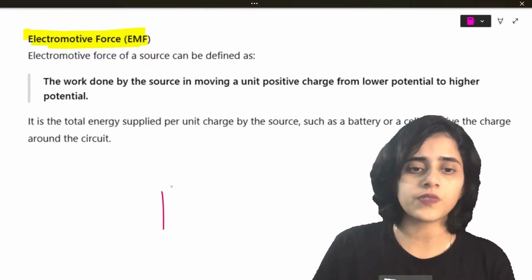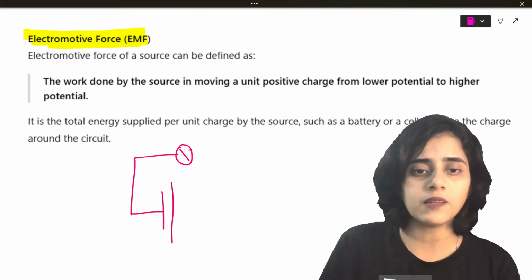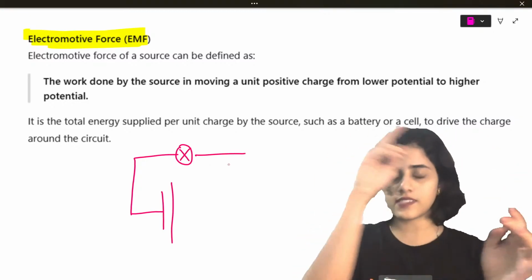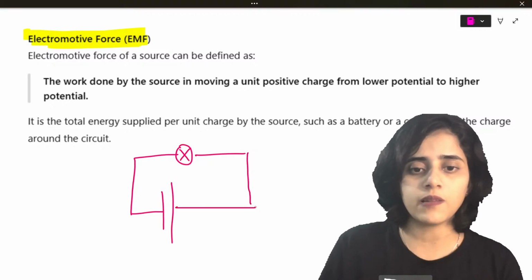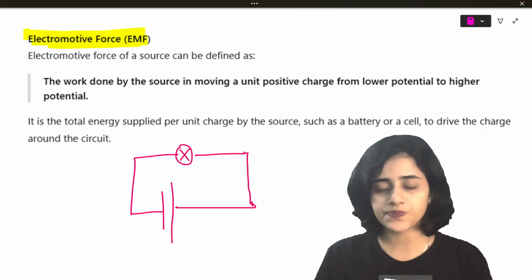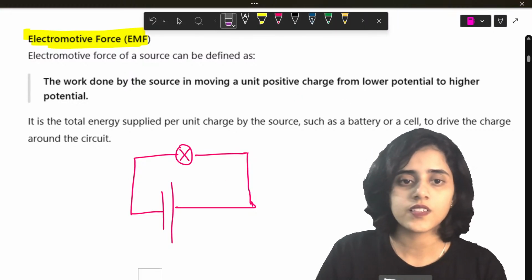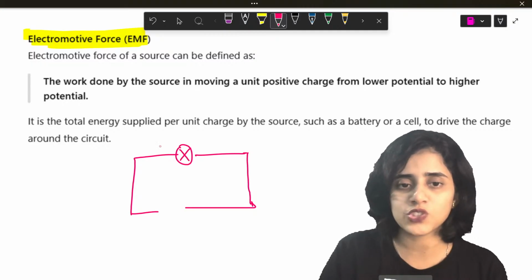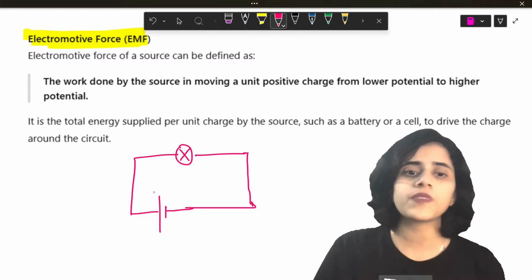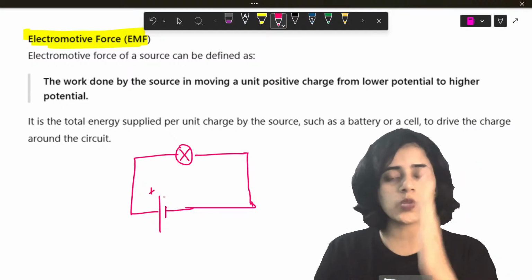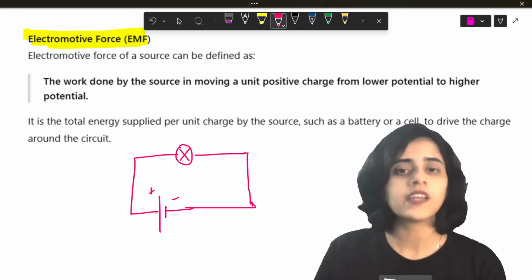Let's draw a circuit. Imagine I have a battery and this battery is connected to a bulb. This circle with a cross is the symbol for a bulb. So this is my circuit. I'll draw a smaller battery, this is too big. In a battery, the long line is always the positive terminal and the small line is the negative terminal.